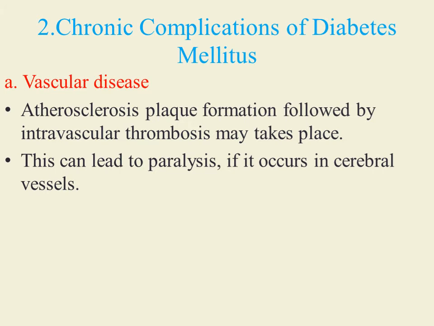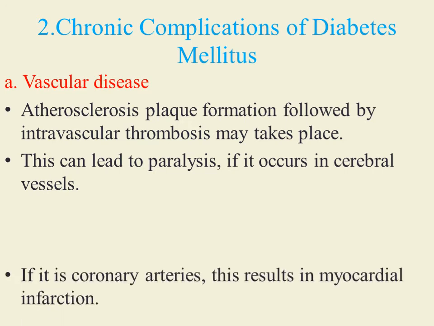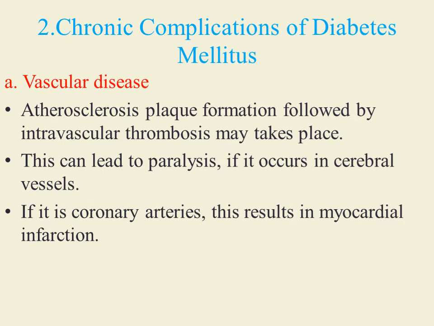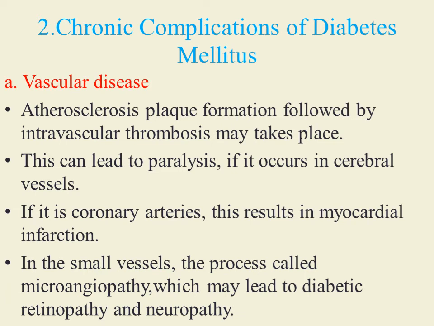So it may lead to paralysis if cerebral vessels are blocked. It may develop myocardial infarction if coronary arteries are blocked. If the blocks are seen in small vessels, the process is called microangiopathy, which may lead to diabetic retinopathy and diabetic neuropathy.